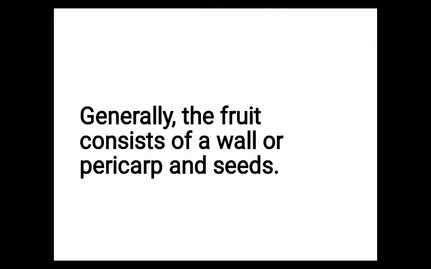Now generally the fruit consists of a wall which is known as pericarp, and seed. So what are the different parts of fruit? Simple question will come, that what are the different parts of fruit? So a fruit consists of two parts. First one is the fruit wall, which is also known as pericarp, and the second part of fruit is seed. So fruit consists of two parts, fruit wall plus seed, and fruit wall is also known as pericarp.